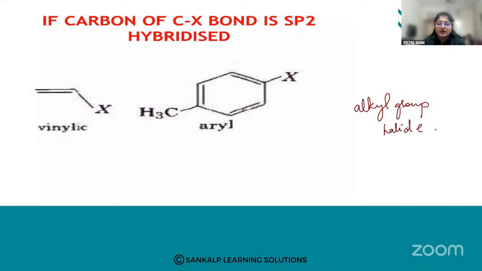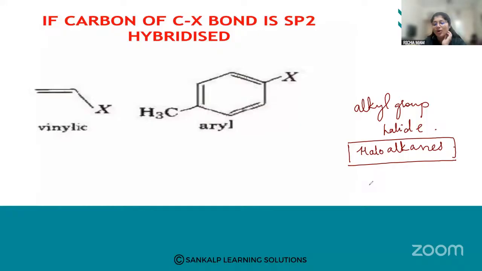So that is like haloalkane. This is the common name, how we are giving it. In IUPAC nomenclature, we are going to name them as halo-substituted hydrocarbons. And in case of aryl halides, we are going to name them as haloarenes. So we will see as we are discussing.